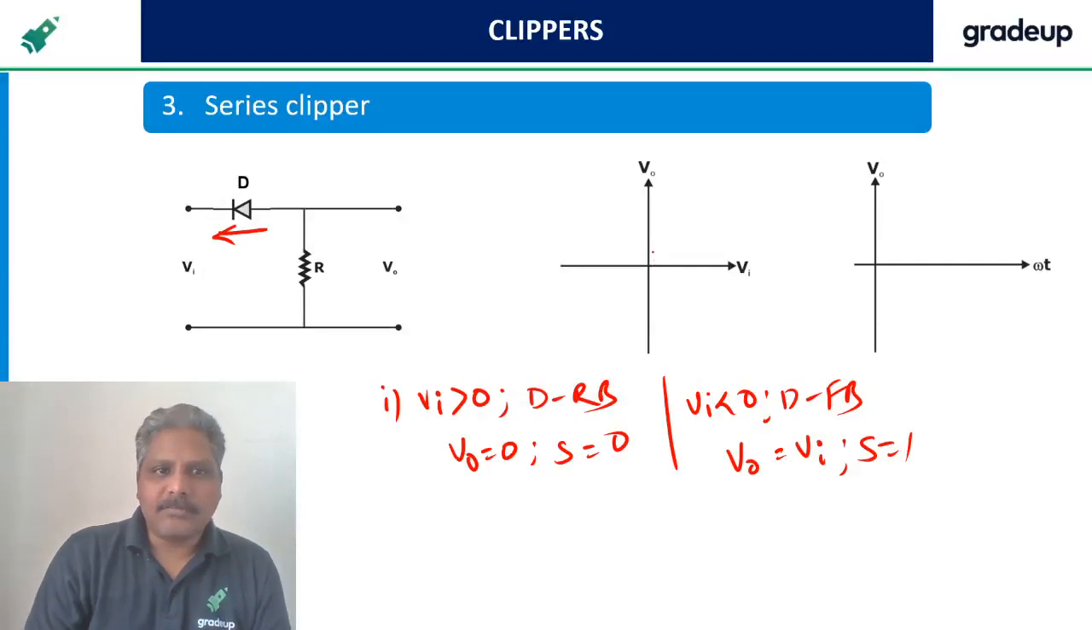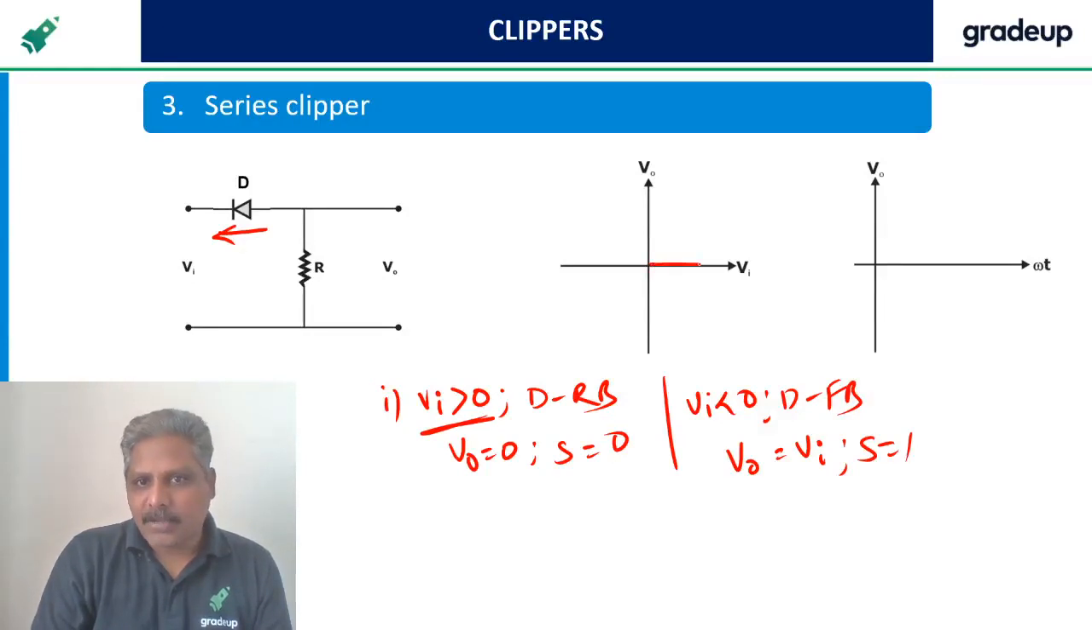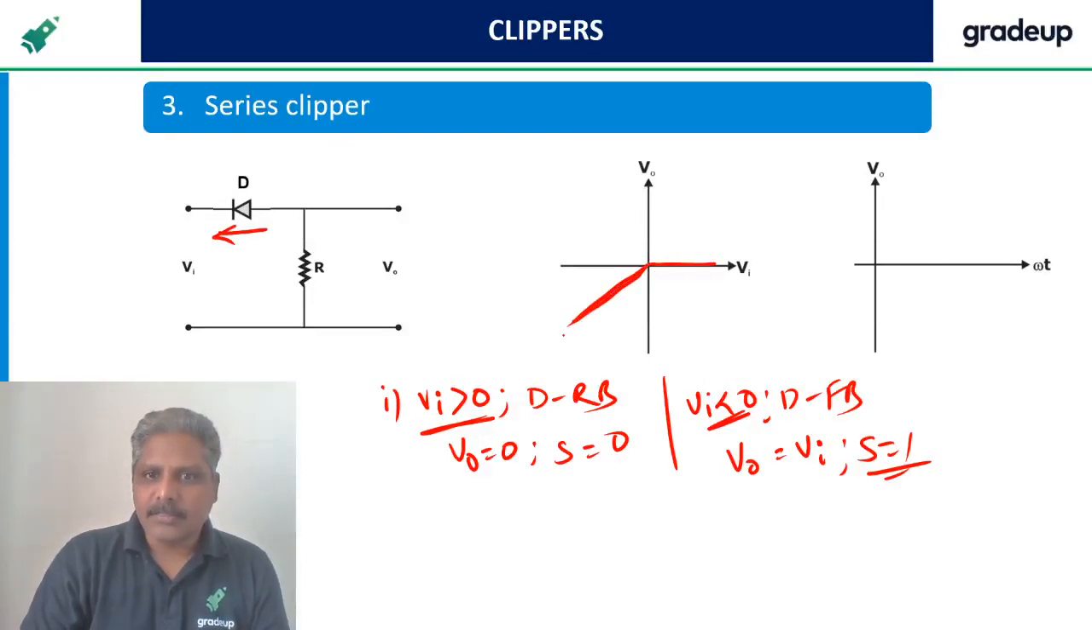That's it. See, this is Vi greater than 0, that means this side. Slope equal to 0, output equal to 0. So the graph would be something like this. Slope equal to 1 for Vi less than 0, that means like this. This is the transfer characteristics.